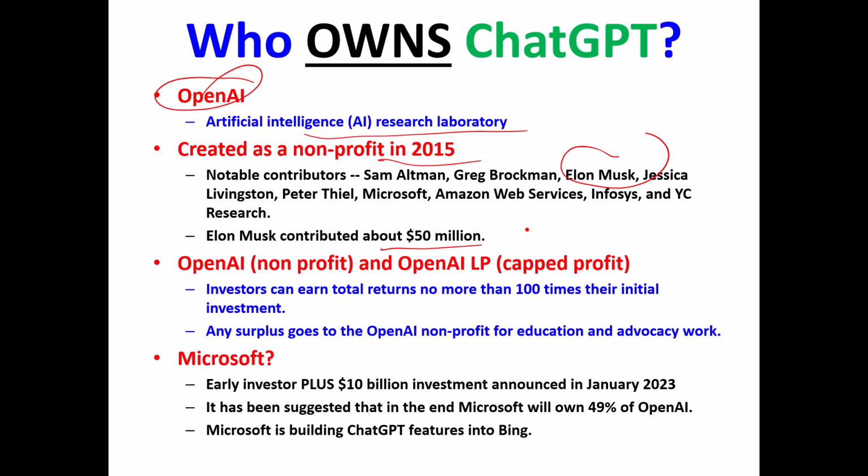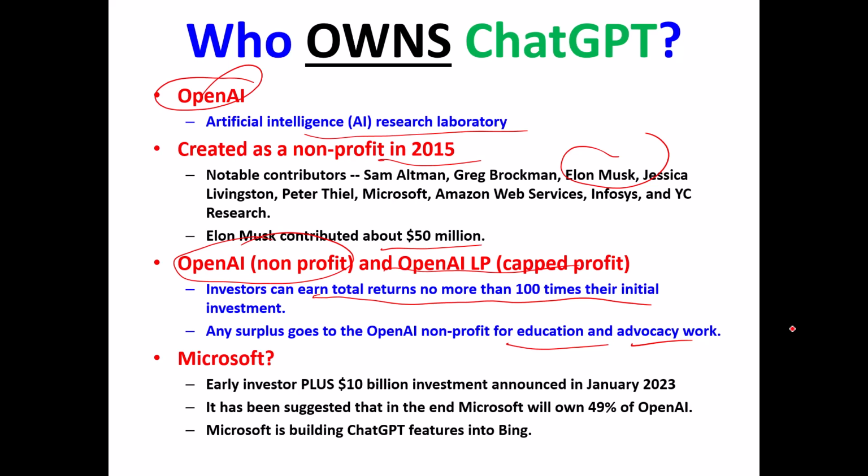A couple of years ago, OpenAI split into two pieces. OpenAI, the nonprofit that's always existed, and OpenAI Limited Partnership. We know what a limited partnership is, where you can have investors, and it's interesting. In the limited partnership, the investors can earn no more than 100 times their initial investment. I'd take 100 times my initial investment, but that cap is placed on it, and any surplus, it is said, goes to the nonprofit to be used in education and advocacy work.